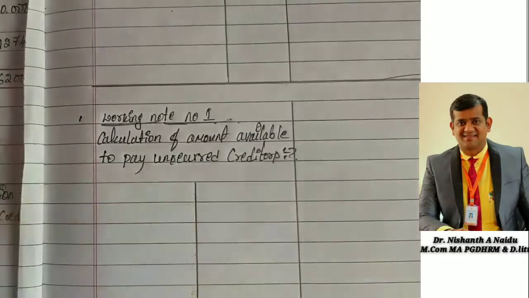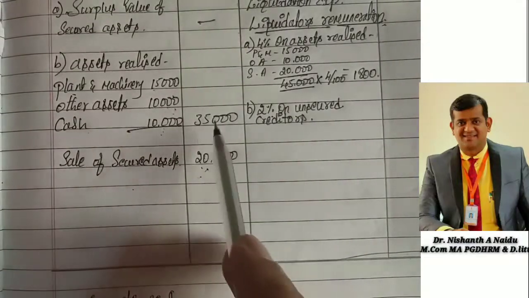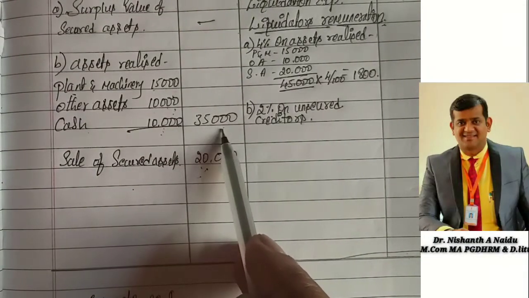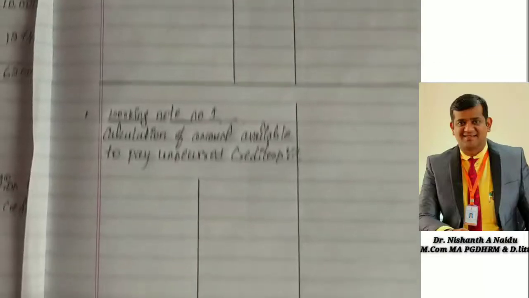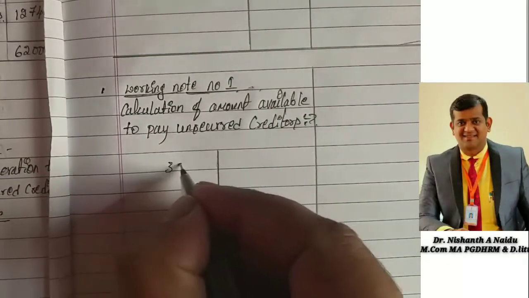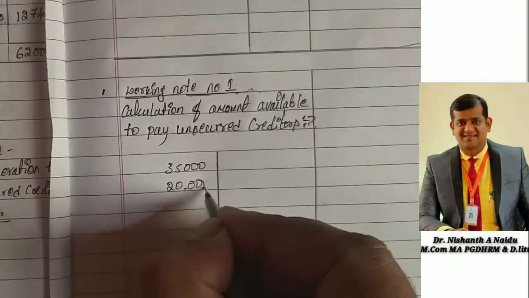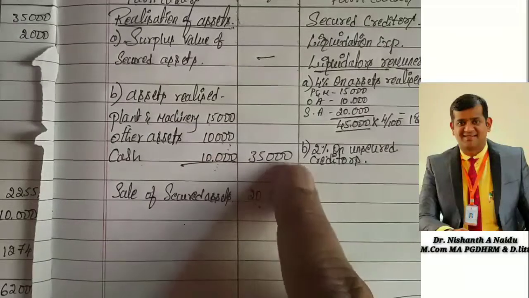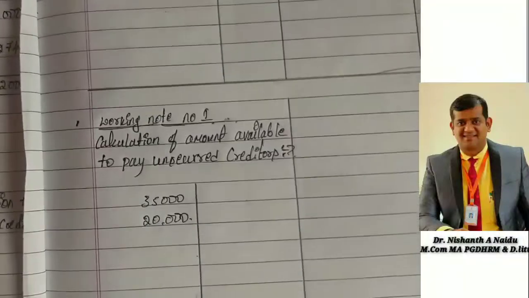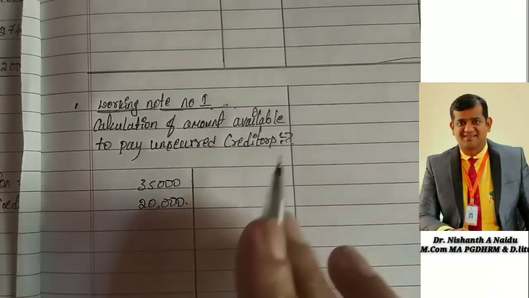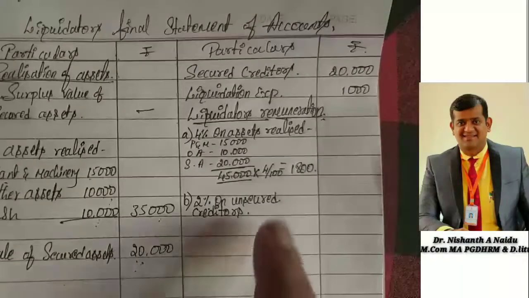What are all the receipts? We have plant and machinery 15, other assets 10, cash 10, put together 35,000, then sale of secured assets 20,000. Here we include cash also. While calculating this working note, remember we include cash, because we are calculating the amount available to pay unsecured creditors.